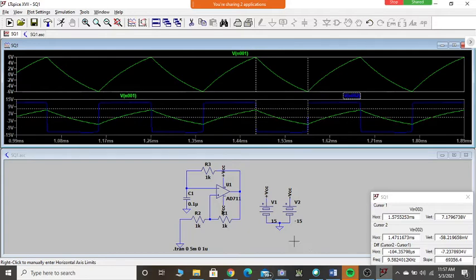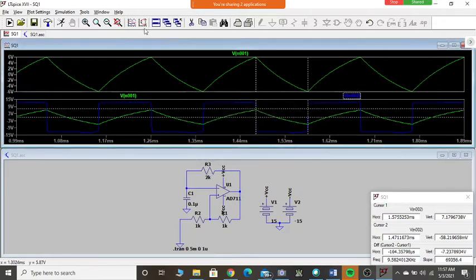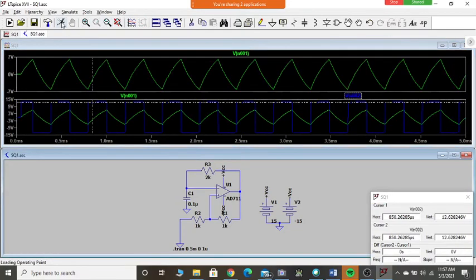If I change this value to maybe 2 kilo ohms, what will happen? Only the time periods will change. Time period will simply double. Am I correct? Time period will simply double. The duty cycle still remains the same. So if I want to have a different duty cycle, if I want a duty cycle of 10%, what should I do?